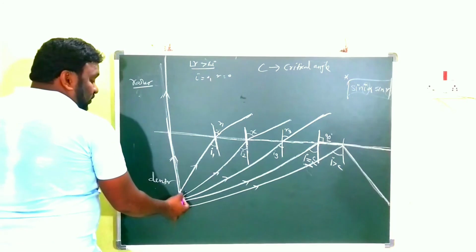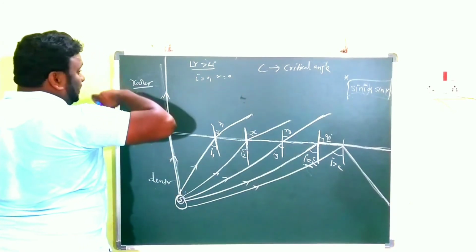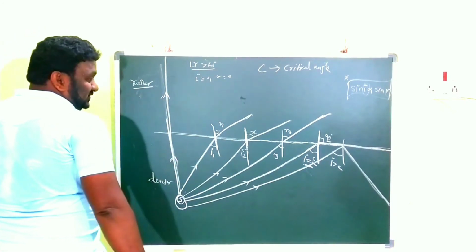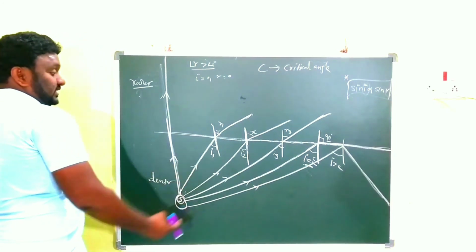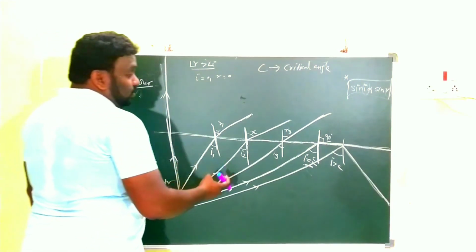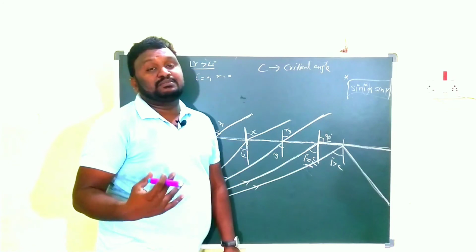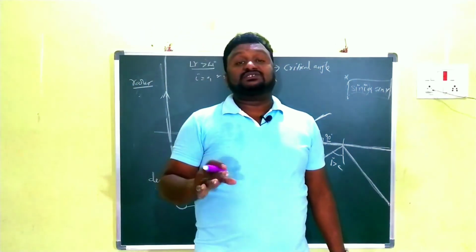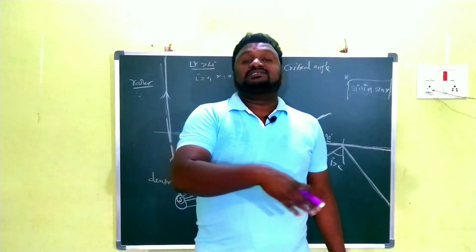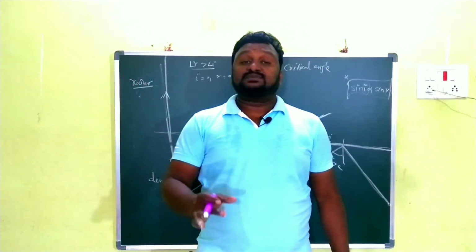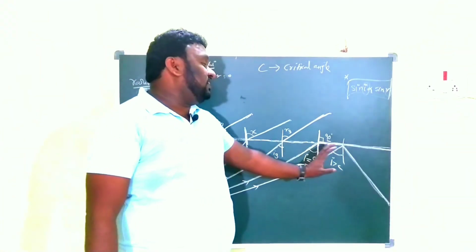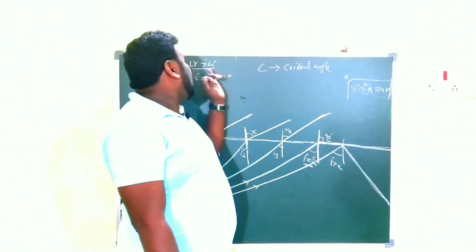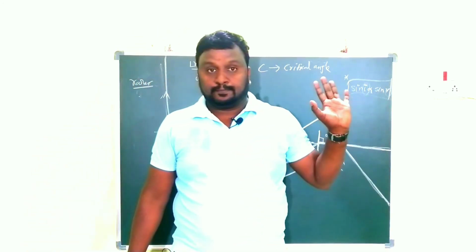That's why, even though the light is moving from one medium to the other, the angle of refraction is 0. Next, while the light is moving from denser medium to rarer medium, after refraction the light ray moves away from the normal. That's why in this diagram, in every situation, angle r is greater than angle i.